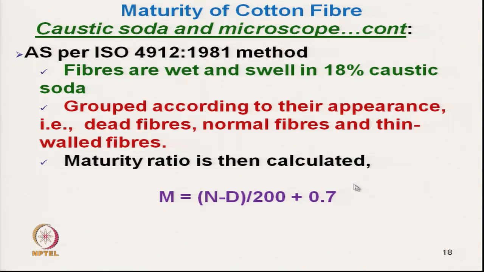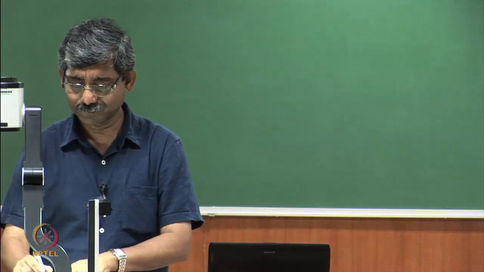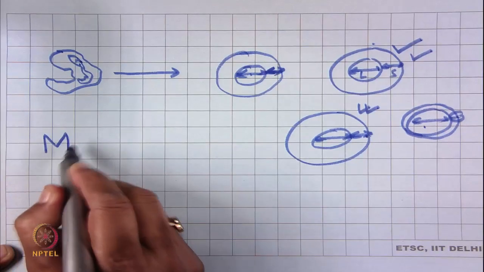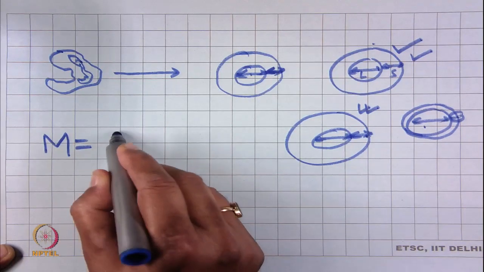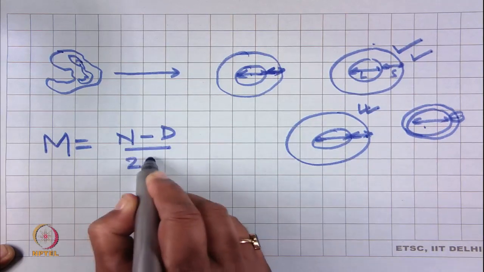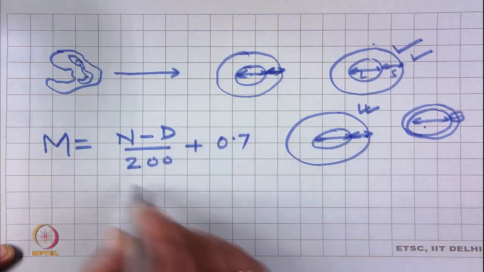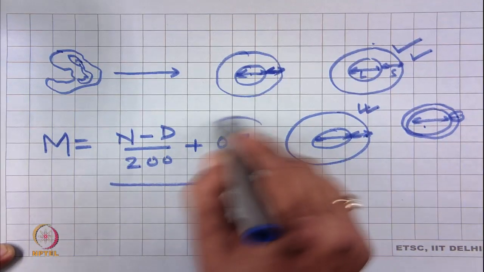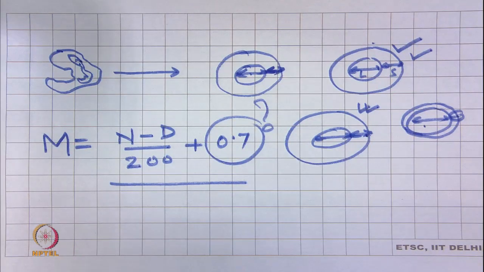That is the maturity ratio. And the question comes: how has this 0.7 come?